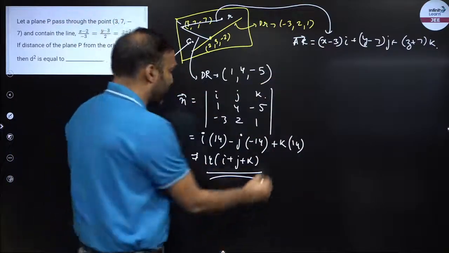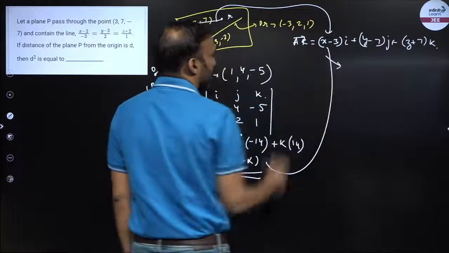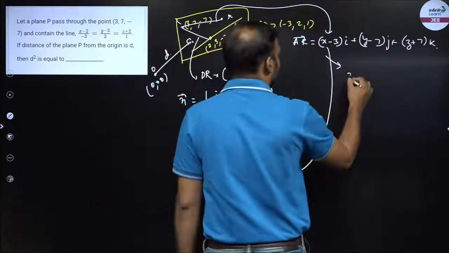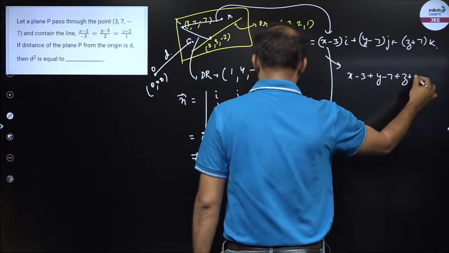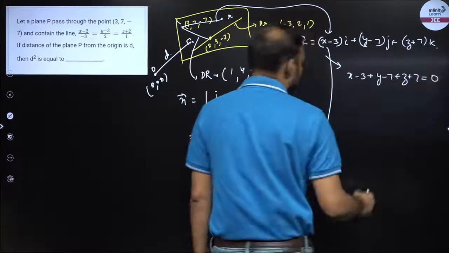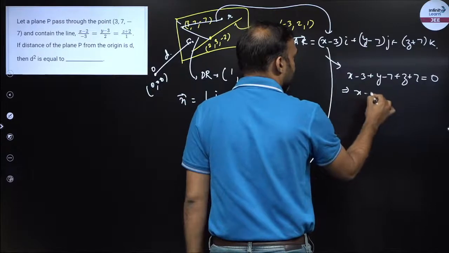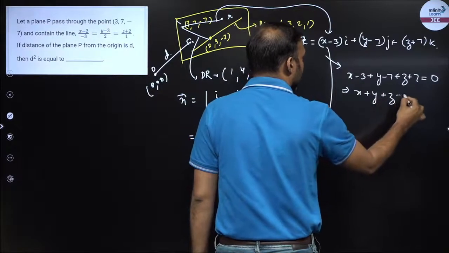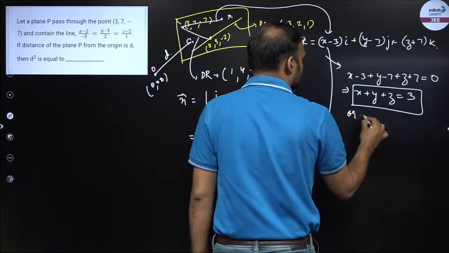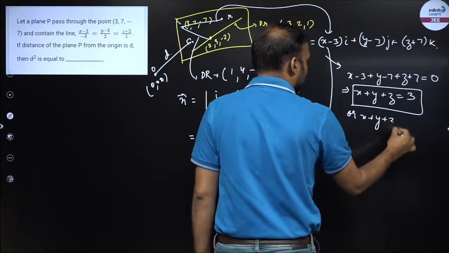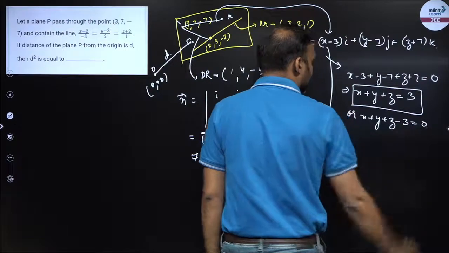Now the dot product of these two will be equal to 0. So I will have the equation (x minus 3) plus (y minus 7) plus (z plus 7) is equal to 0. So from here we'll get x plus y plus z is equal to 3, or x plus y plus z minus 3 is equal to 0, right?